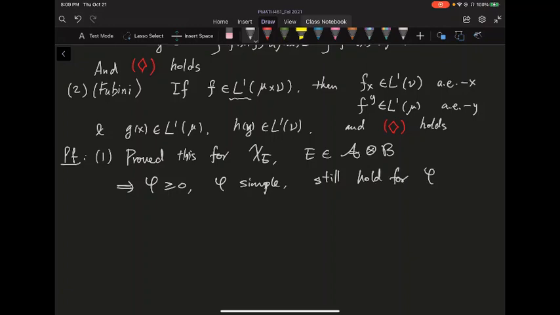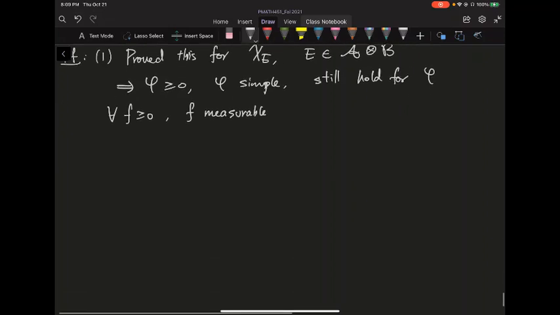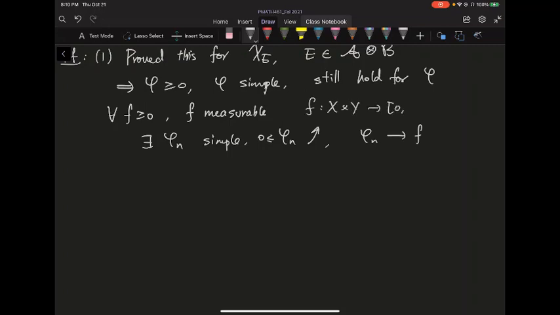Now for every non-negative measurable function f, the standard trick is to approximate f by a sequence of non-negative simple functions. We showed there exist simple functions phi n that are non-negative, increasing, and converge to f pointwise, where f is from x cross y to the non-negatives, so phi n are defined on x times y as well.